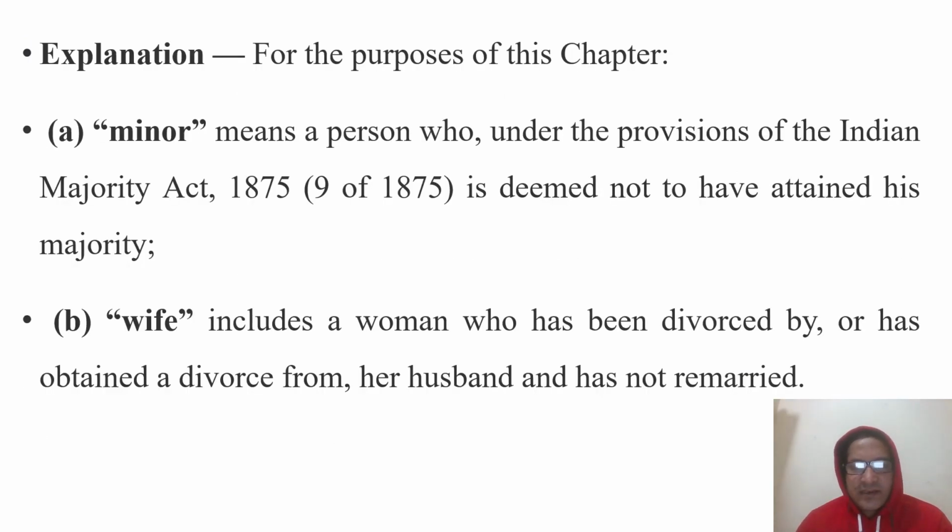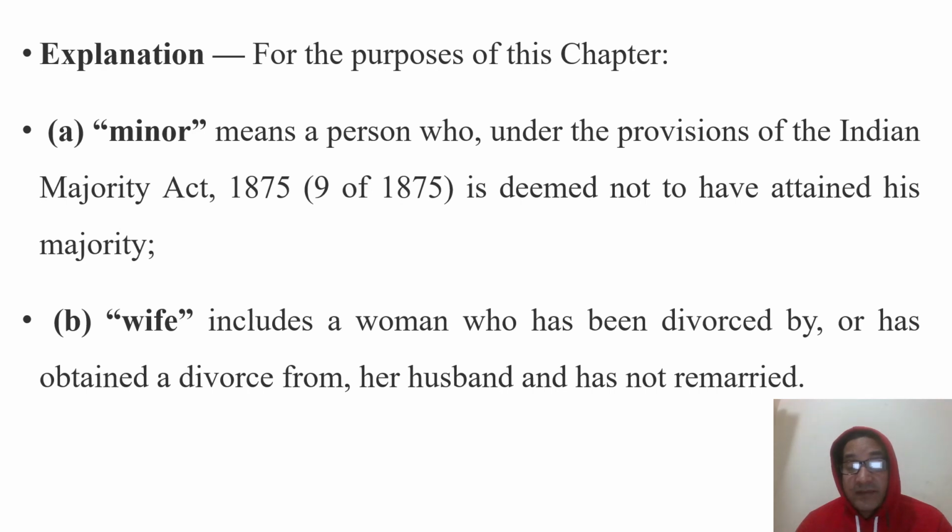Then two terms have been defined. Who is a minor? Minor means a person who has not attained the age of majority, and wife includes a wife who has been divorced by, or has obtained a divorce from, her husband and has not remarried.